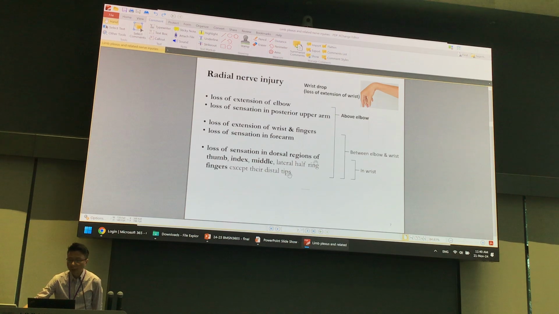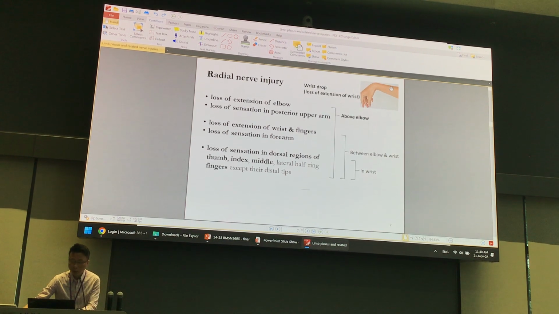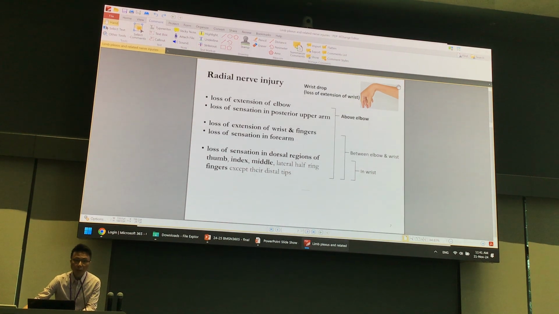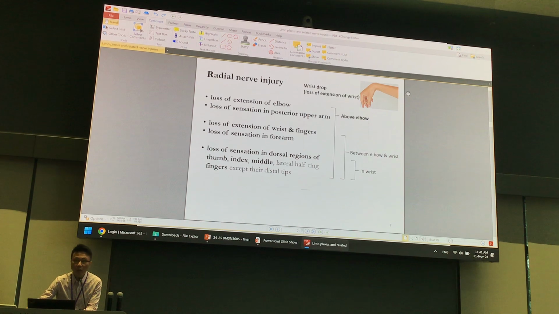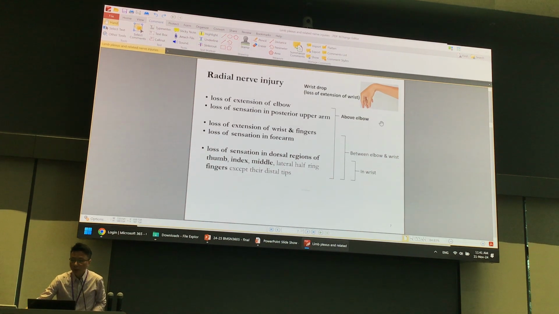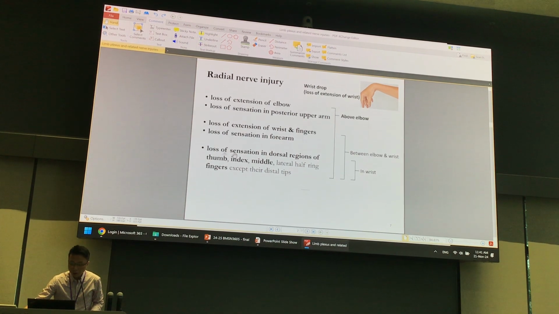Because for the extension of the fingers or extension of the wrist, the job is located in the posterior forearm muscles. That means the muscles controlling wrist extension and finger extension are in the posterior forearm. So if it is injured at the wrist, there will be just sensation loss, but no motor response loss.